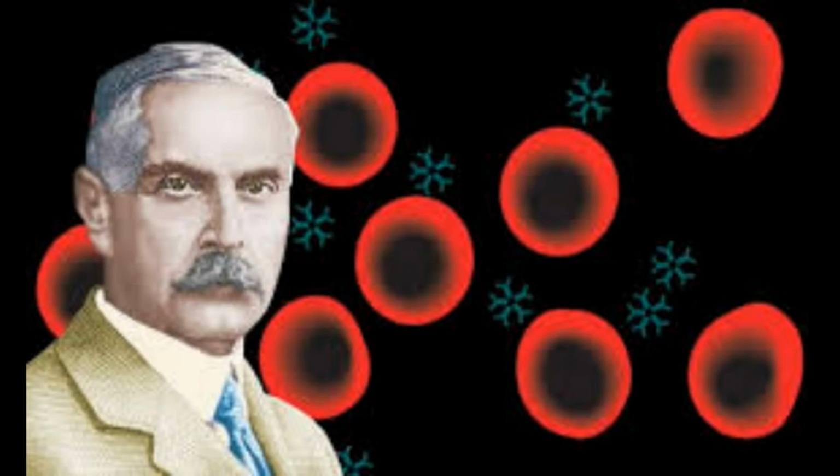How he discovered the blood groups is, he collected blood samples of different people and mixed them with each other. During this process, he observed that in some cases the red blood cells present in different blood samples interacted and formed clumps. What are clumps?